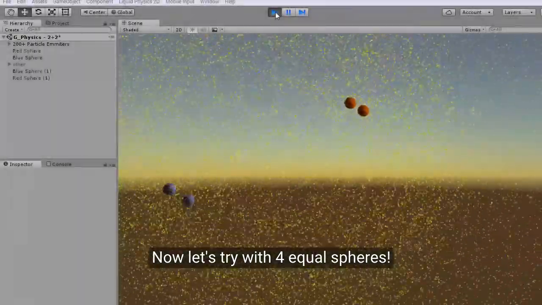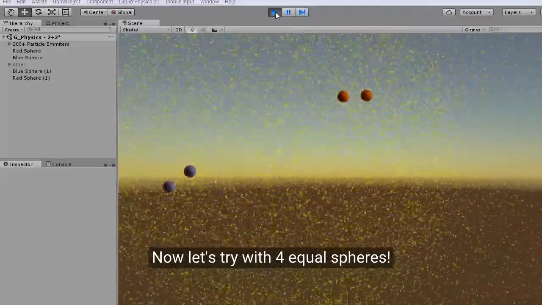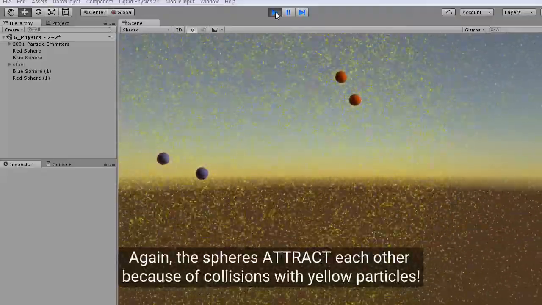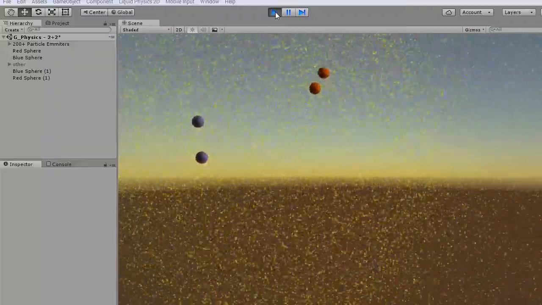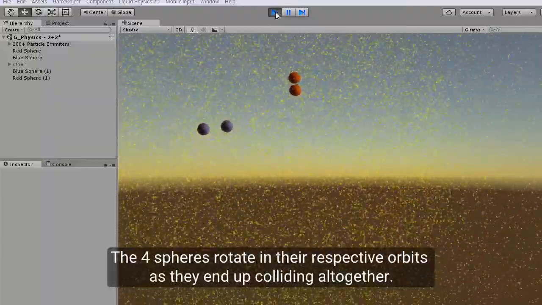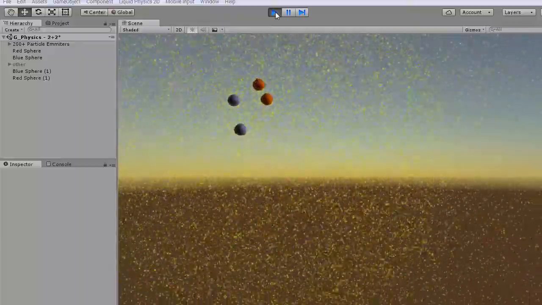Now let's try with 4 equal spheres. Again, the spheres attract each other because of collisions with yellow particles. The 4 spheres rotate in their respective orbits as they end up colliding all together.